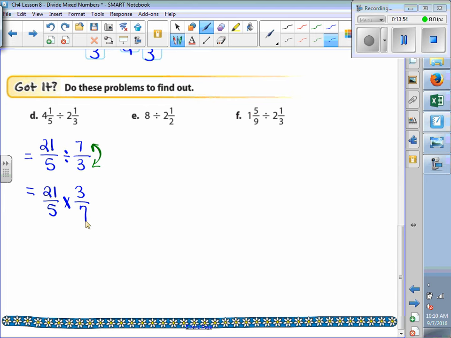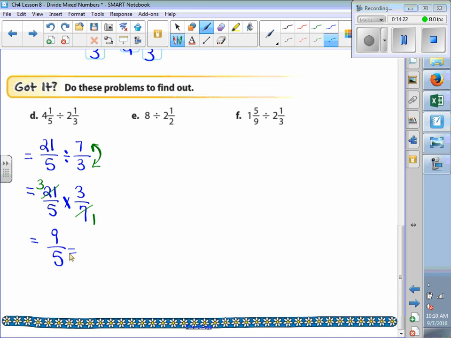And before we multiply, we can simplify. So 7 divided by 7 is 1, and 21 divided by 7 is 3. And then we multiply straight across like normal. So we end up with 9/5.